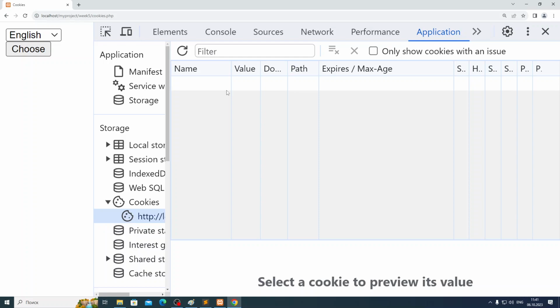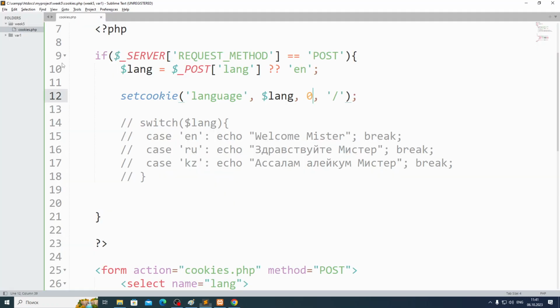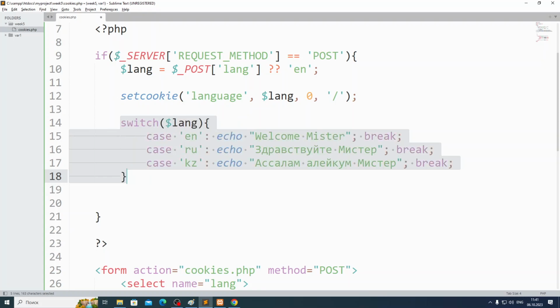If you choose English and then you choose Kazakh, will the English disappear? First of all, choose English. Then you choose Kazakh. Yeah, let me just add this code and I will answer your question, okay? Let me add this code, guys.